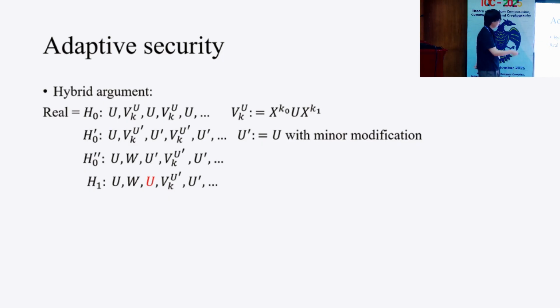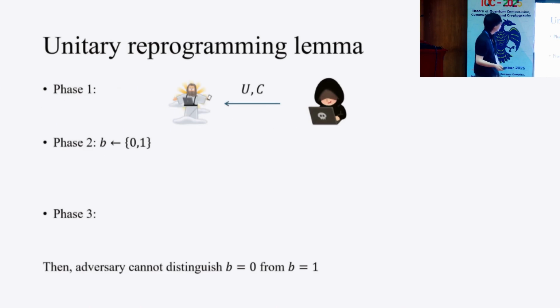To show that H-0 is close to H1, we need the following unitary reprogramming lemma. In this lemma, consider the following security game. First, the adversary outputs some unitary U and some algorithm C which reprograms U. In the next stage, the challenger chooses a bit b uniformly.